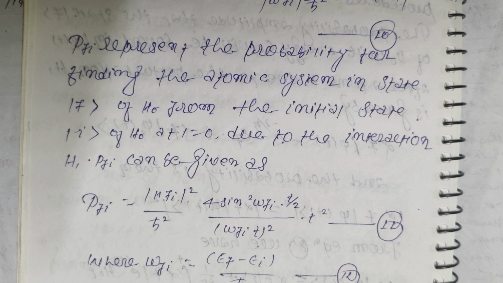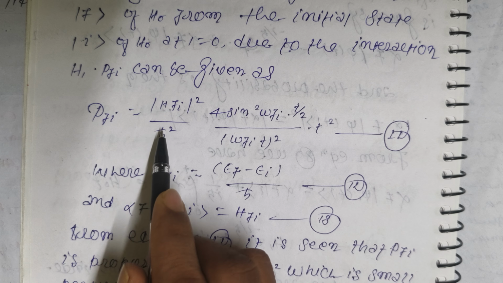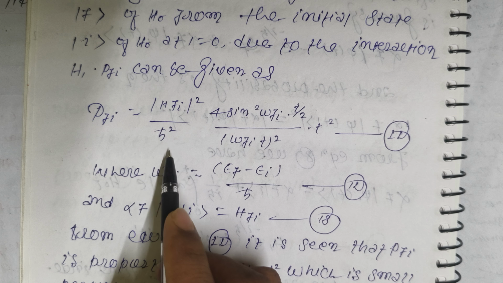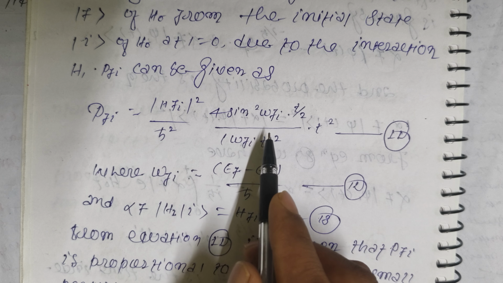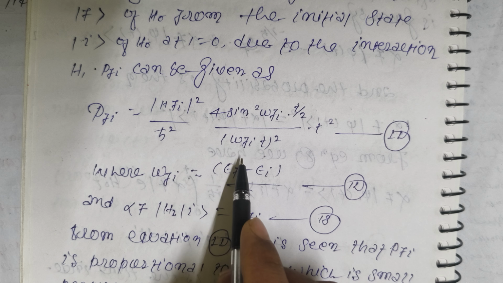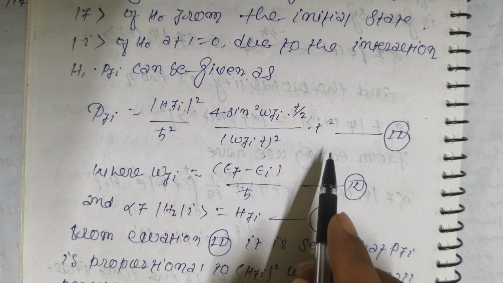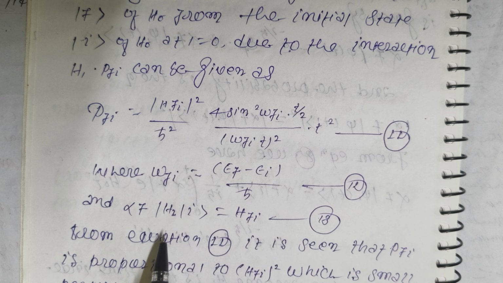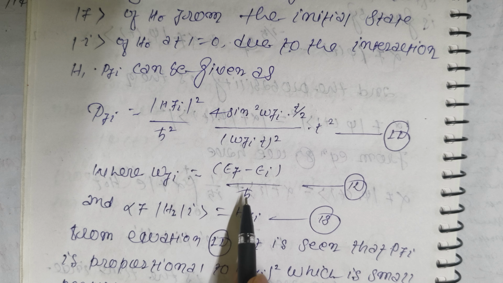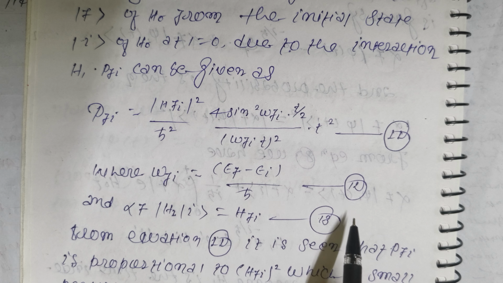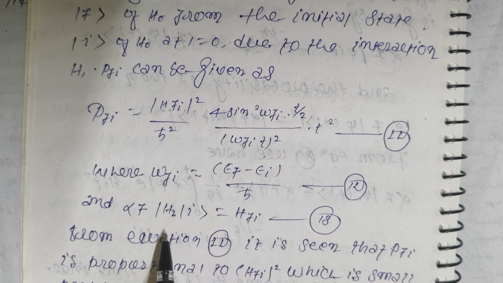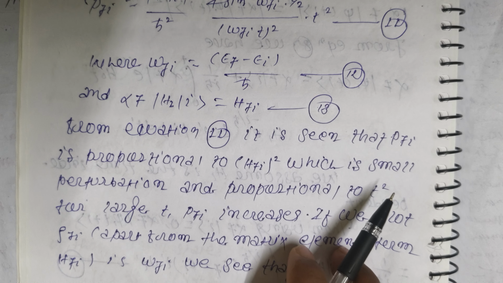P_fi can be given as P_fi is equal to |H_fi| whole square by h cross square into 4 sin square (W_fi t by 2) by (W_fi t by 2) whole square into t square. This is equation 11, friends, where W_fi is equal to (E_f minus E_i) by h cross. This is equation 12, friends, and alpha |H_fi|. This is equation 13, friends.